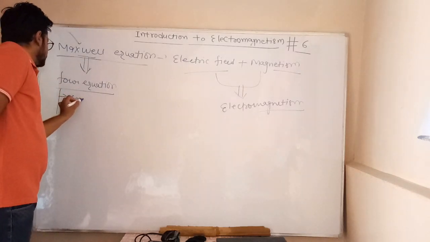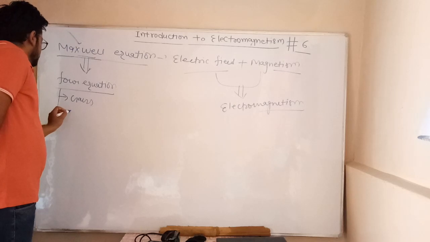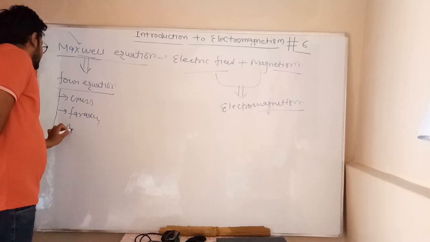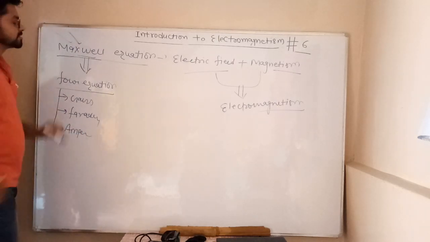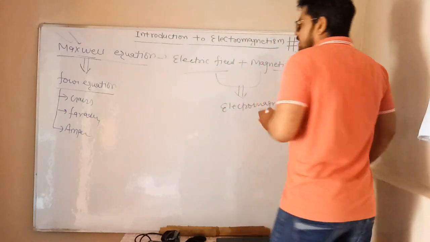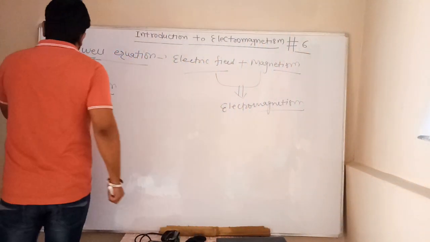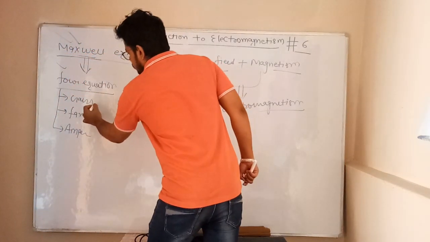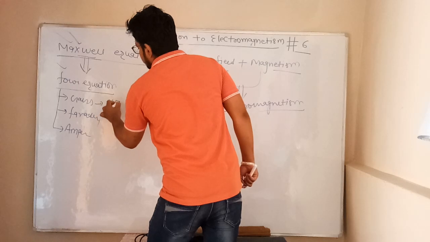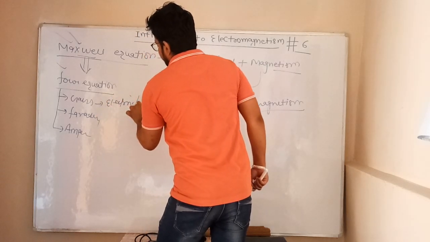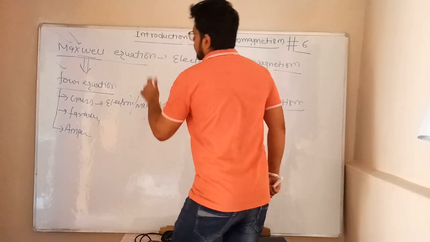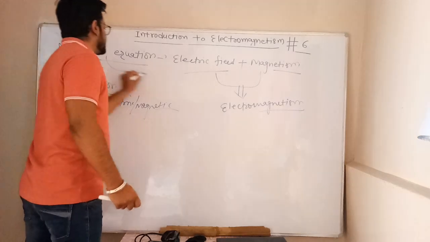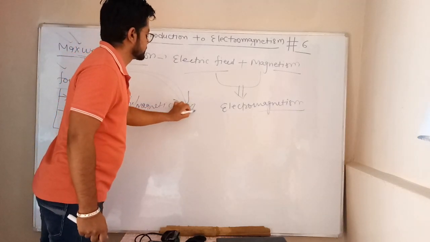You know Gauss, you know Faraday, Ampere, and Maxwell just combined these equations, explained them in other words and gave four equations. These four equations are Gauss, who gave two equations, one for electric field and one for magnetic field. These four equations are broadly named as Maxwell equations.